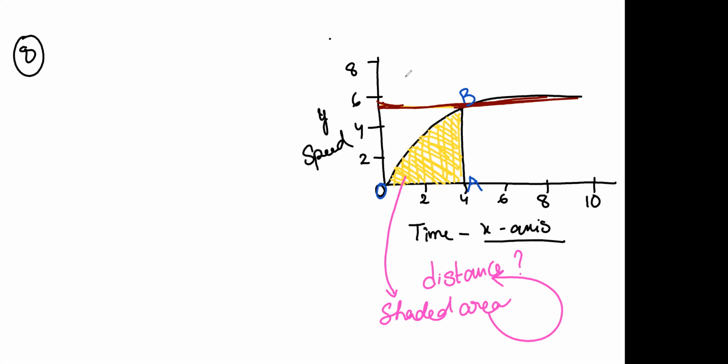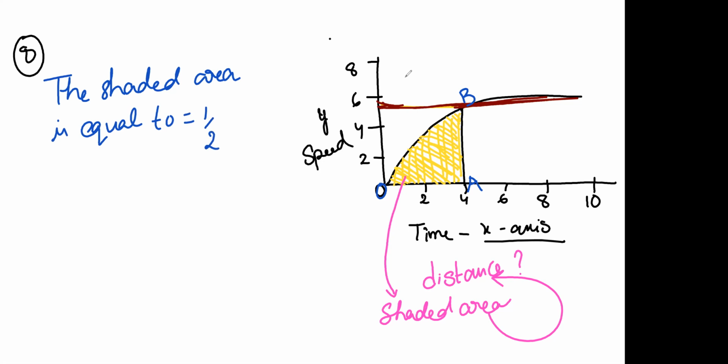So the shaded area is equal to half into OB into OA. So OB is half into, OB value is 6.